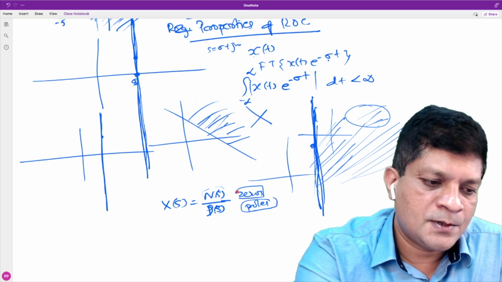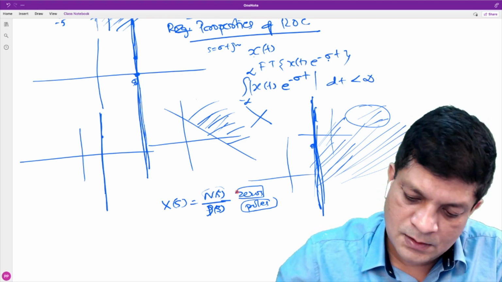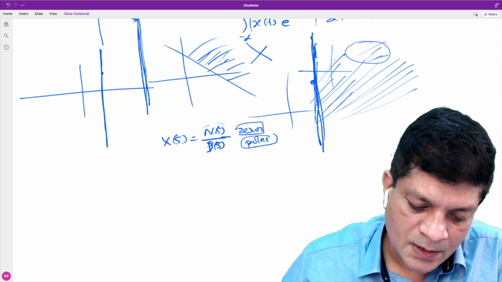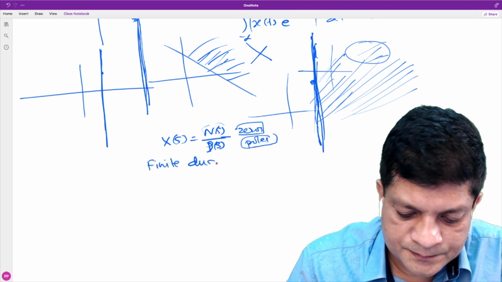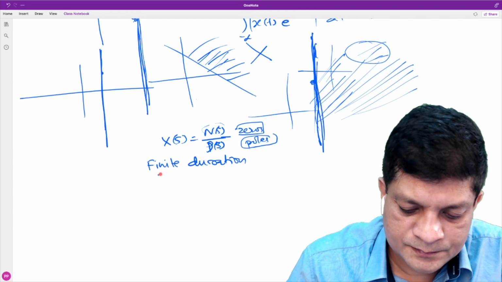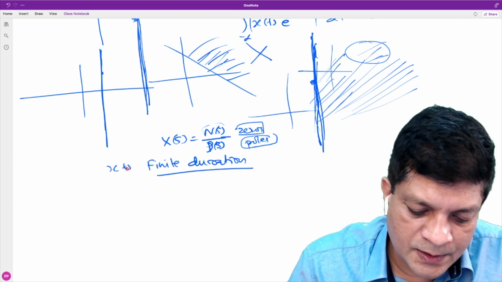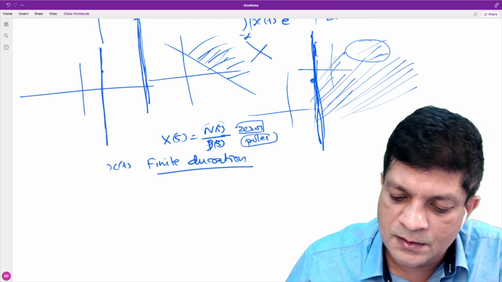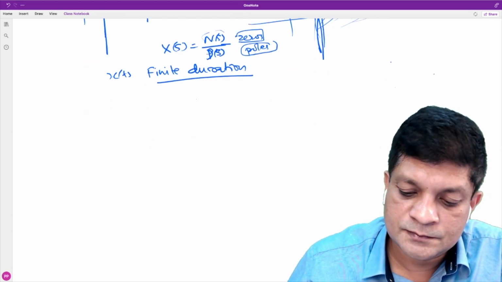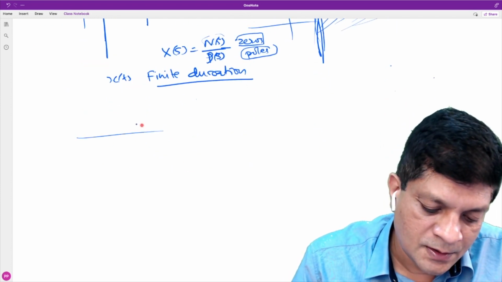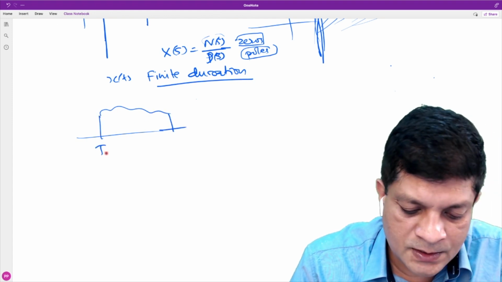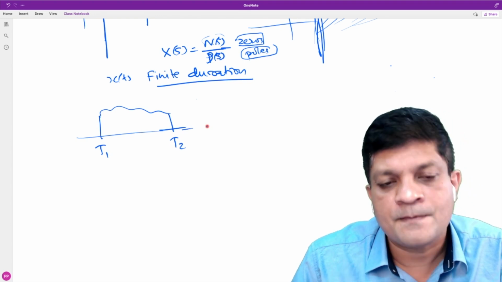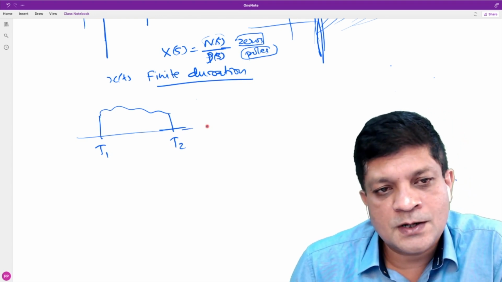And the third property, okay, this is an interesting property. If we consider a finite duration signal, if x(t) is of finite duration, what is a finite duration signal? The signal is something like this. It is non-zero only in a finite interval.